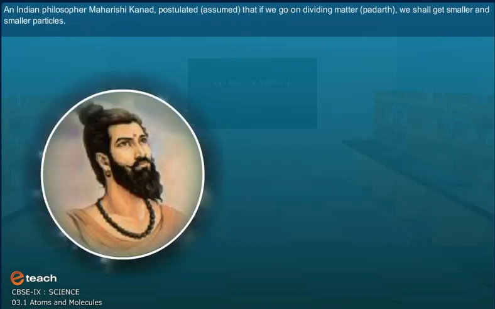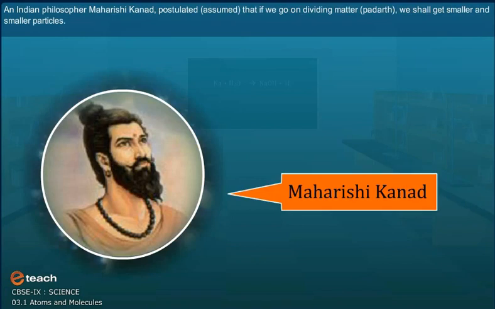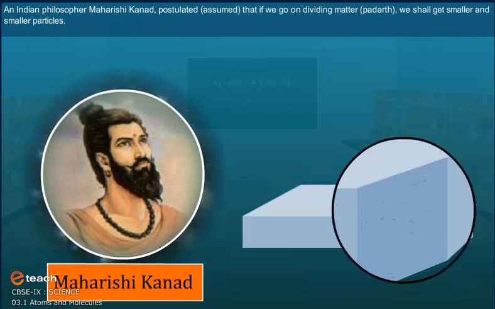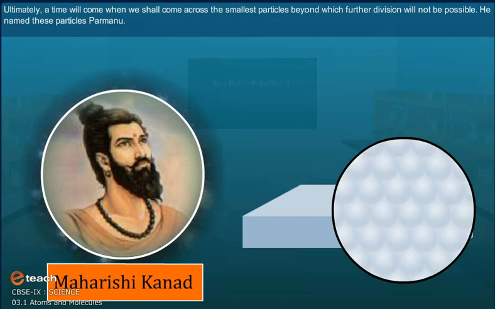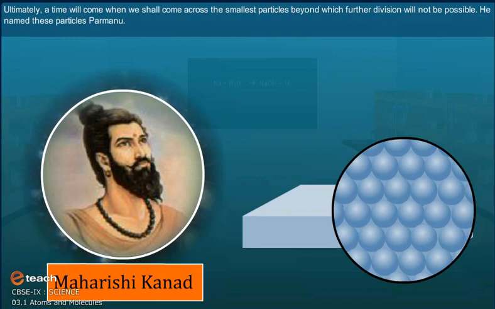An Indian philosopher, Maharshi Kannad, postulated that if we go on dividing matter, we shall get smaller and smaller particles. Ultimately, a time will come when we shall come across the smallest particles beyond which further division will not be possible. He named these particles Parmanu.